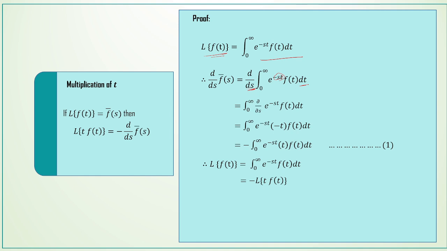Therefore, we can partially differentiate with respect to s. If the integrand has the variable s, it can be written as integral 0 to infinity dou by dou s of e power minus st f of t dt.